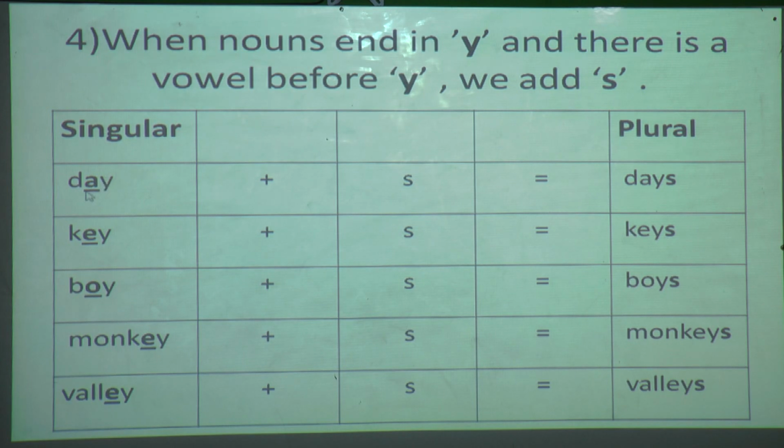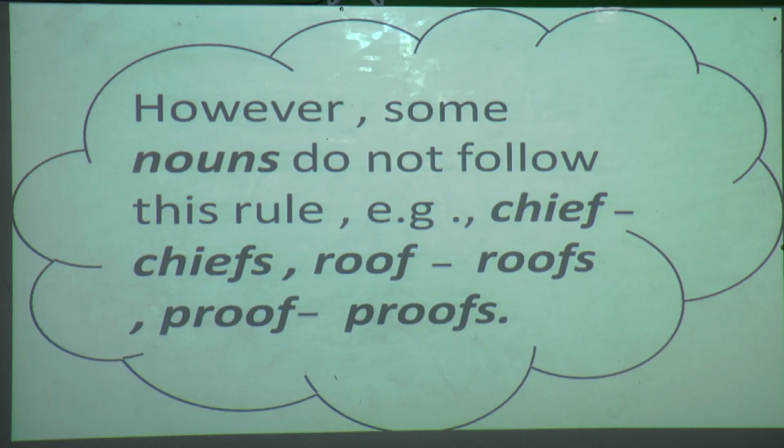So ready students? Yes, day. You can see this noun ends with Y, and before that Y, what is there? A. A is a vowel. So I am going to add only S. So day plus S equals to days. Key plus S equals to keys. Why? Because E is also a vowel. Boy. You can see here, O is a vowel. Boy plus S equals to boys. Monkey plus S equals to monkeys. Valley plus S equals to valleys. So understood students? Okay, but there are some nouns, however, some nouns they do not follow these rules.